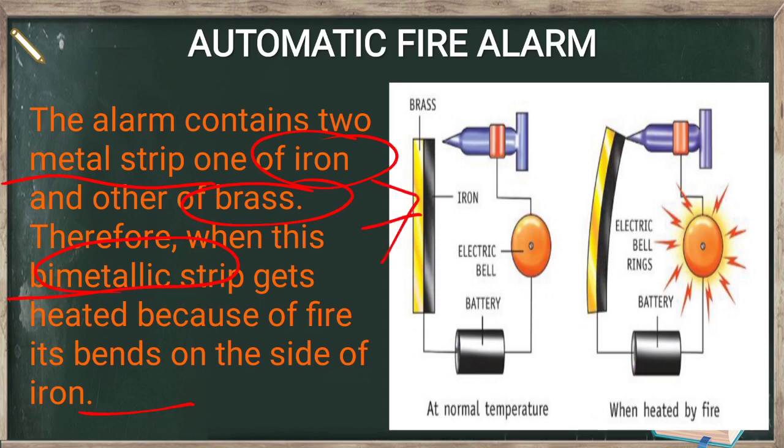This is a bimetallic strip. This yellow side is a brass and a black one is of iron. When there is a fire, you see from this side, the brass will get bent and touch the nail. And when it touches the nail, it makes the circuit complete and the bell will ring. And it only happened just because of the expansion.